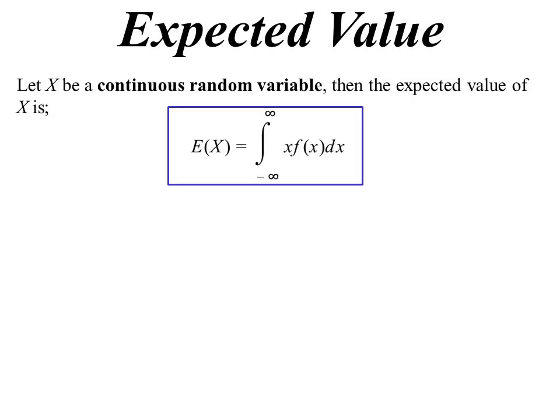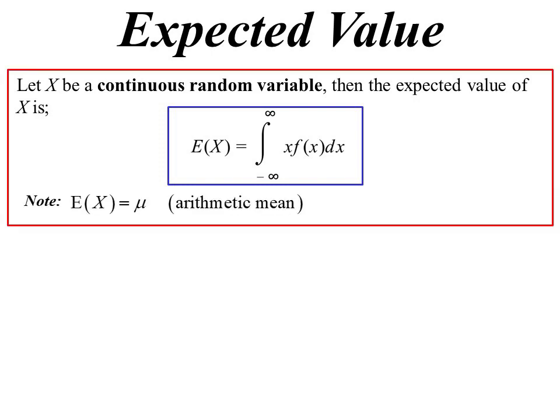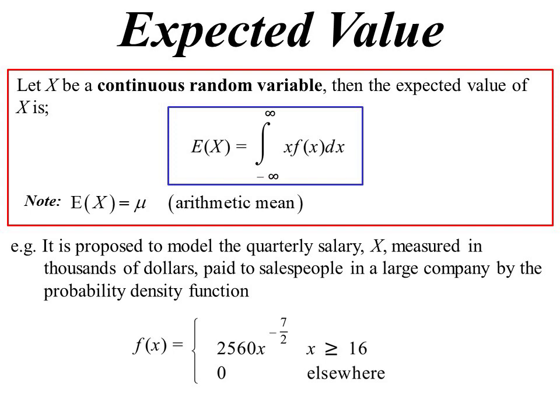So x is our random variable, but it's continuous now. The expected value will become, now we're using integration, very similar to the discrete. It's still x times the function of x, but now we're finding the integral from minus infinity to infinity. That'll give us the expected value. Remember, of course, expected value is equivalent to the mean of the data, or the arithmetic mean to be more precise.